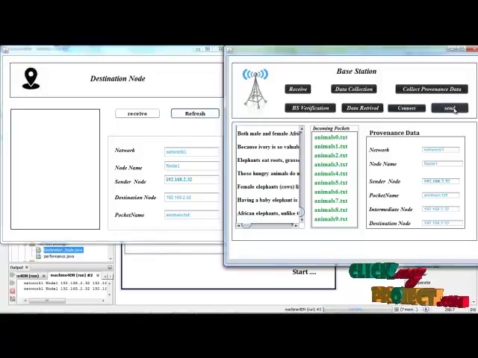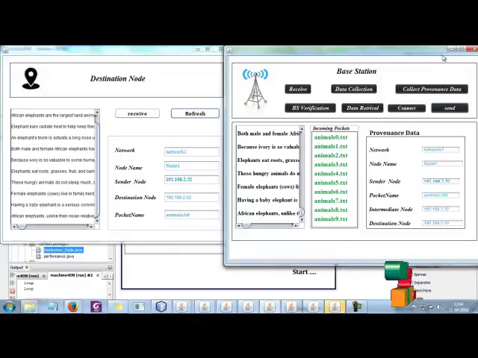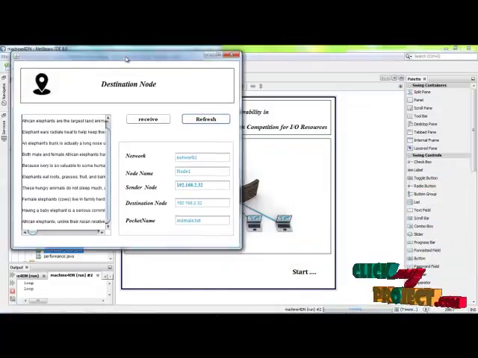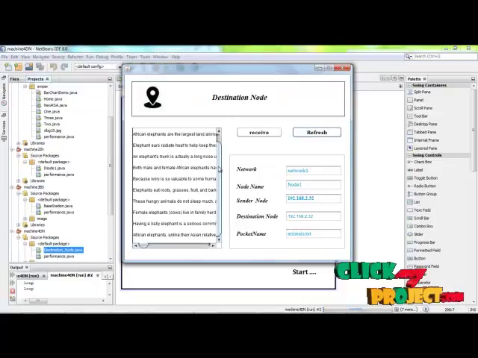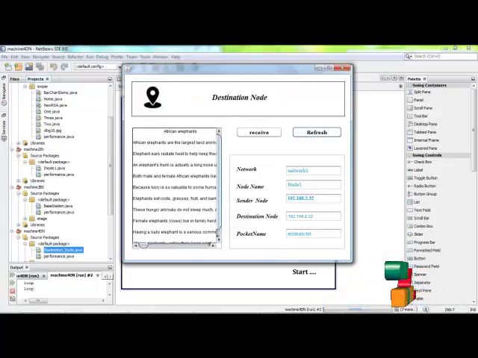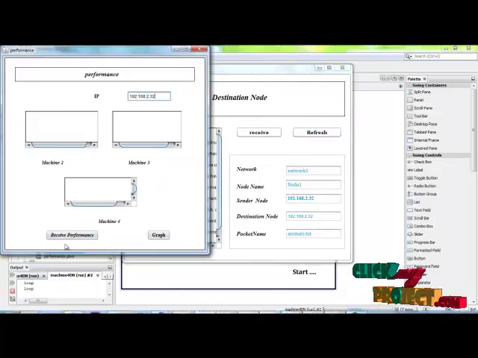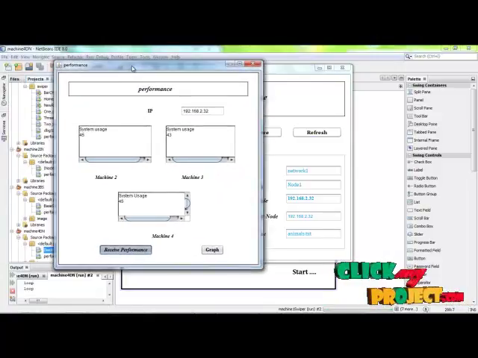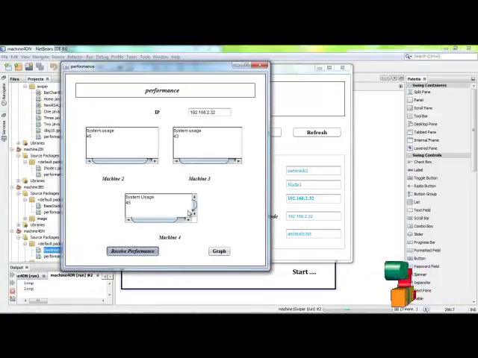And click refresh and send. The file can be transmitted to the destination, and the performance of the source, destination and the intermediate node can be collected.